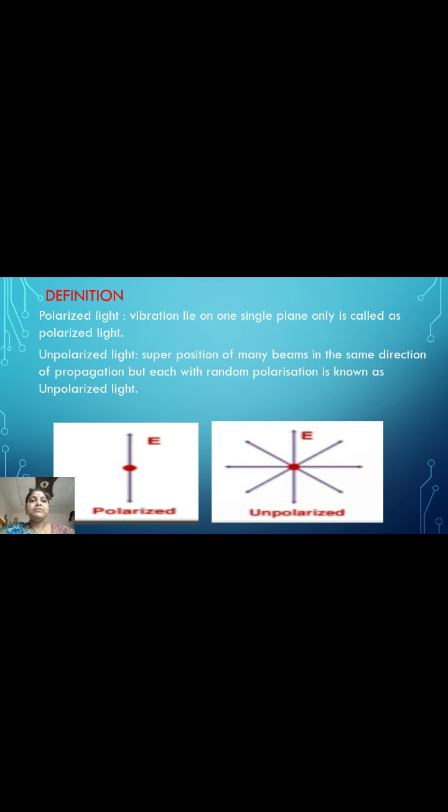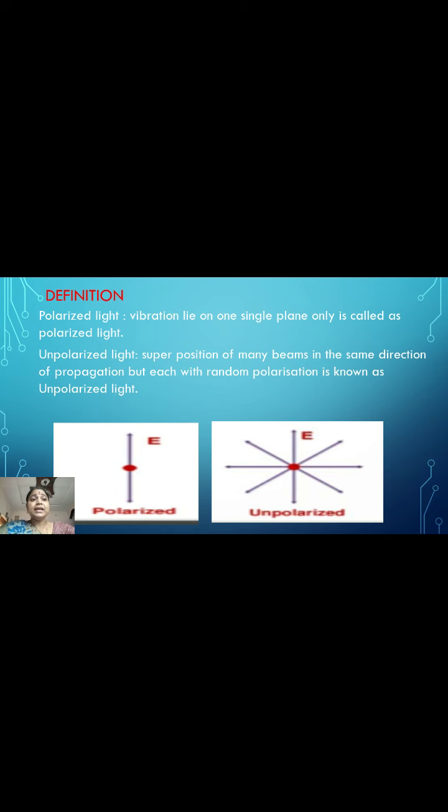First of all, we know the two terms polarizer and analyzer. A polarizer produces plane polarized light from unpolarized light. That is called a polarizer.